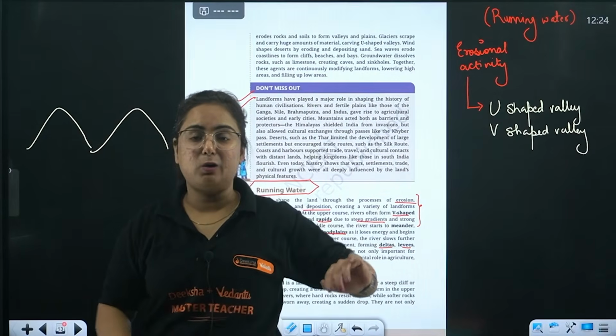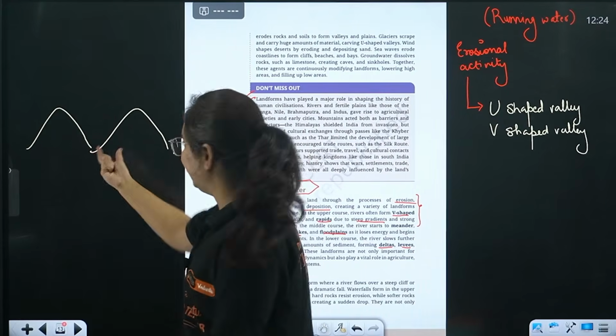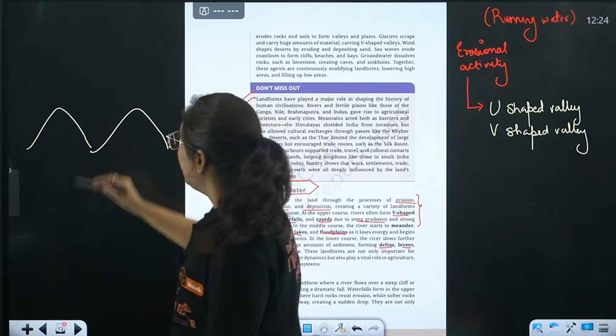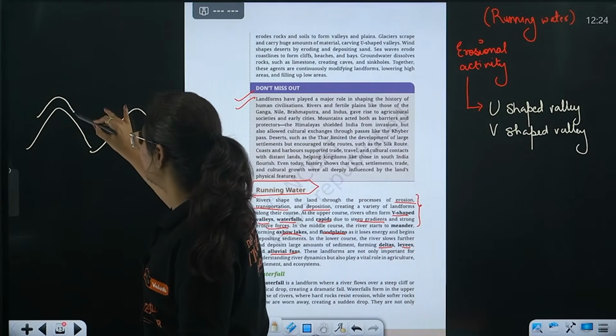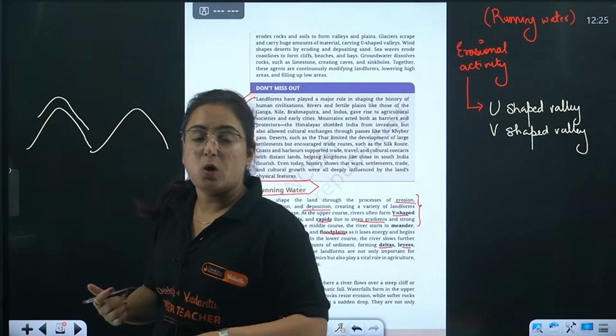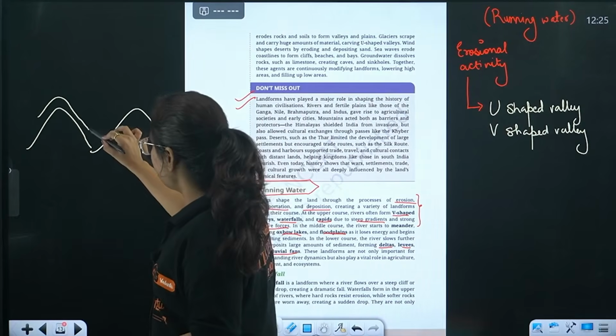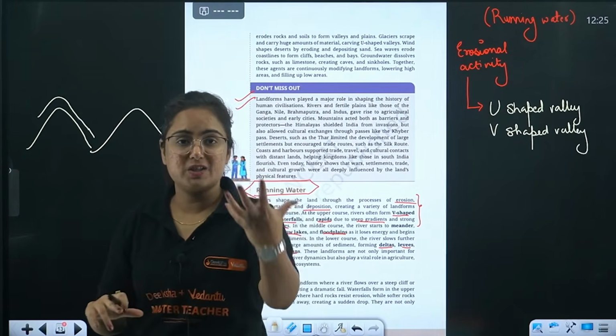Between two mountains lies a valley. For example, river Ganga originates from the Gangotri glacier, and further on there is a valley. Now either this valley will be U-shaped or V-shaped.